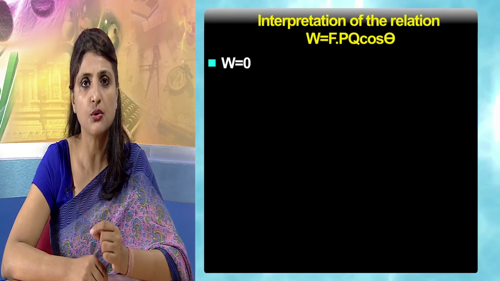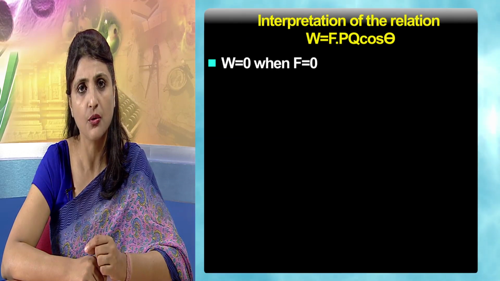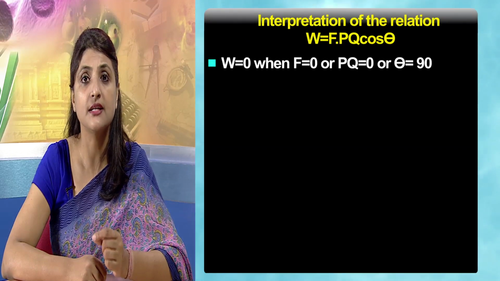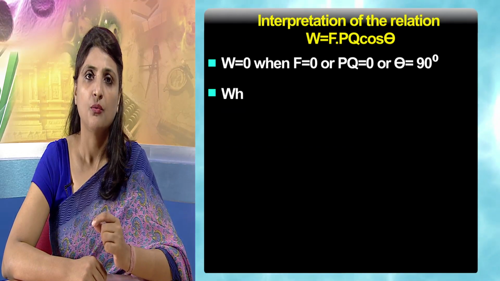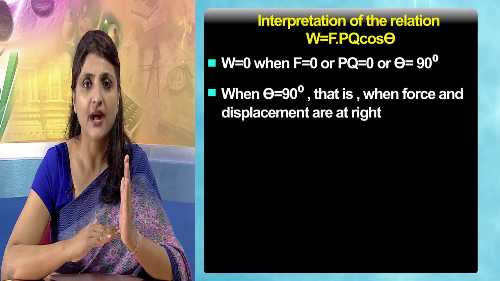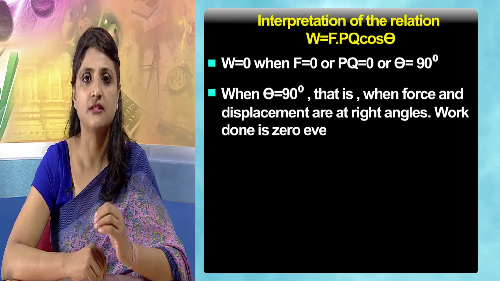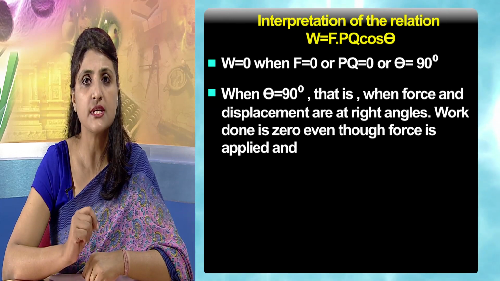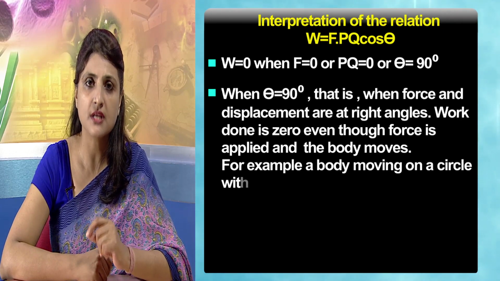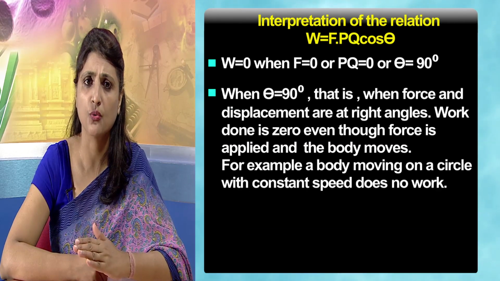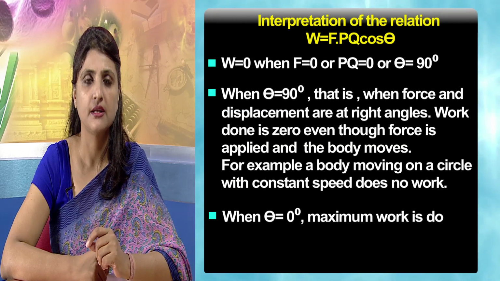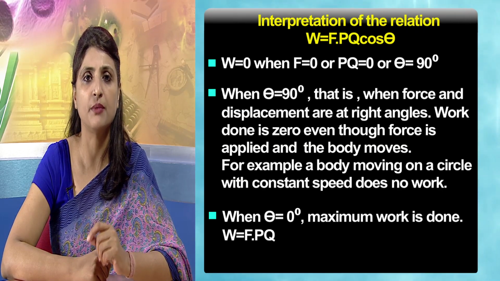Well, W is equal to 0 when F is equal to 0 or PQ is equal to 0, or the third condition, that is theta is equal to 90 degrees. When theta is equal to 90 degrees, that is when force and displacement are at right angles, work done is 0, even though the force is applied and the body moves. For example, a body moving on a circle with constant speed does no work. When theta is equal to 0 degrees, maximum work is done and W is equal to F dot PQ.